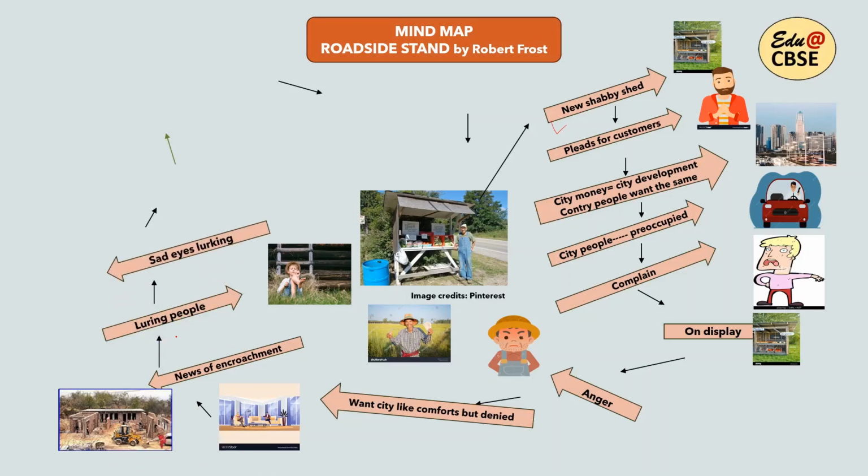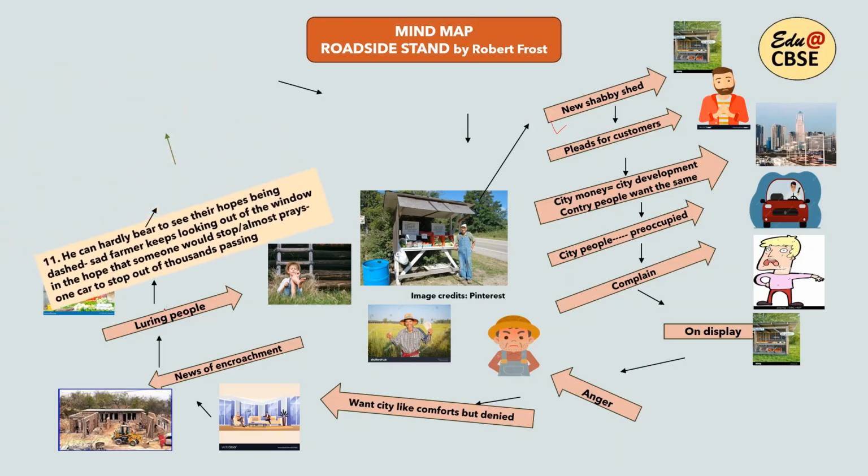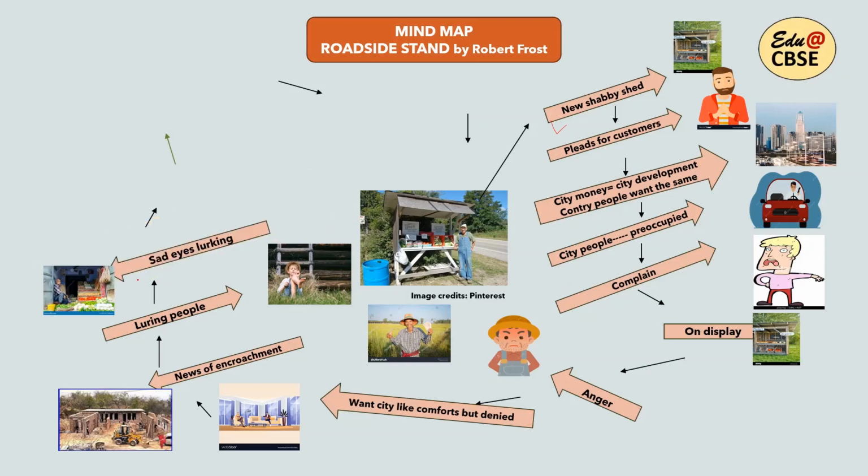Then the poet talks about the sad eyes of the farmer who is sitting at his roadside stand waiting for the customers. He's looking out of the window that maybe someone would stop there and buy his produce. So he is sad. The poet can hardly bear to see the hopes of these people being dashed. So the sad farmer keeps looking out of the window in the hope that someone would stop. He almost prays for one car, at least one car, to stop out of the thousands of cars that are passing from there, but no one stops.